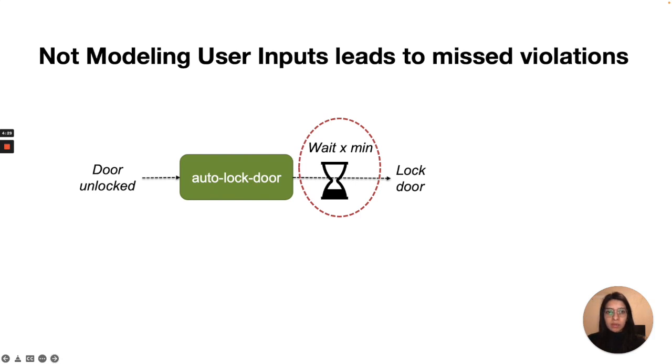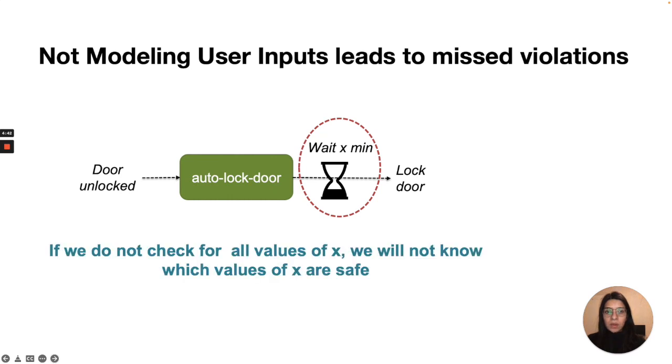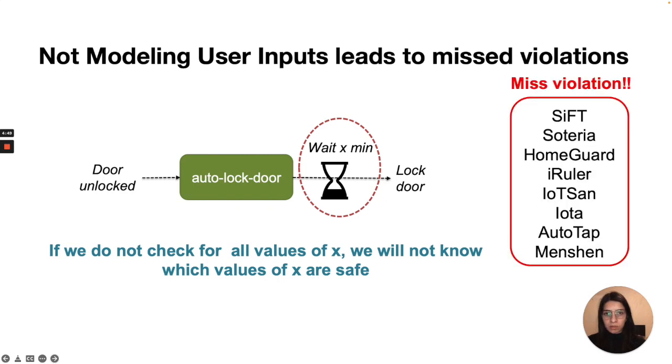Similarly, consider the same app. Now here, if we do not check for different values of X, we will not be able to reason about and guide the user regarding what values of X are safe. Prior work does not reason about safe configurations, and hence they cannot guide about what values of X will be safe here.